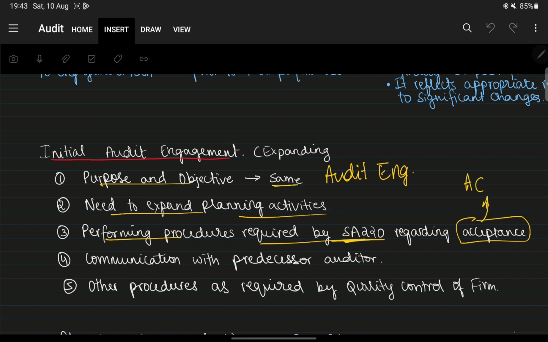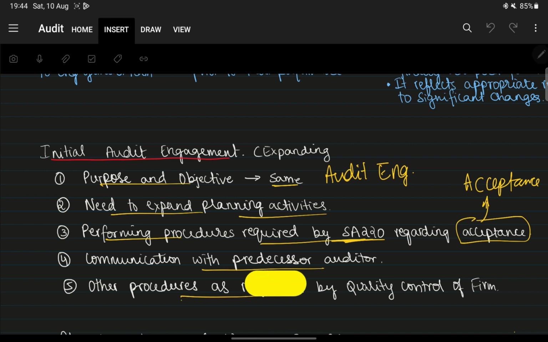Since it is our initial audit engagement, our first time taking up this audit, we are going to check the procedures required by SA 220 regarding acceptance. Next, communication with predecessor auditor, meaning who was their auditor before. Try and communicate with them and find what problems were faced, and things like that.